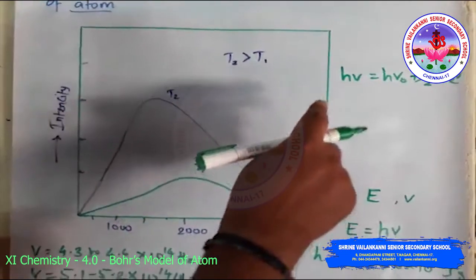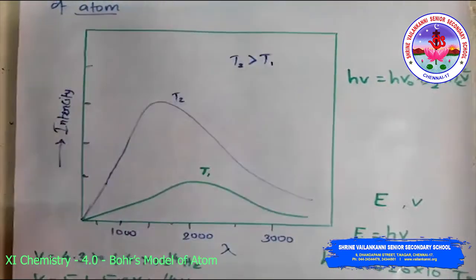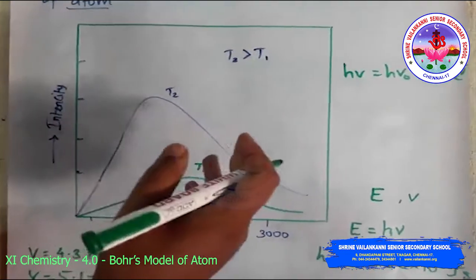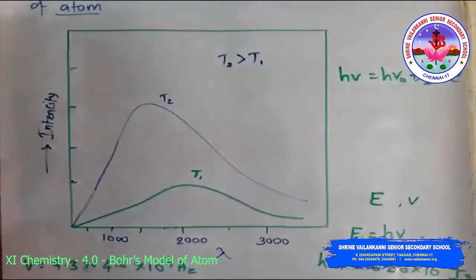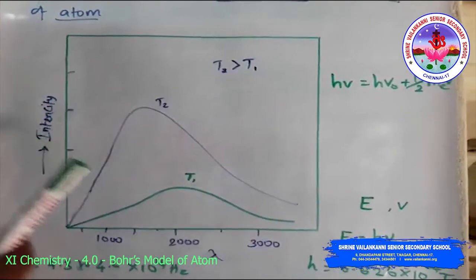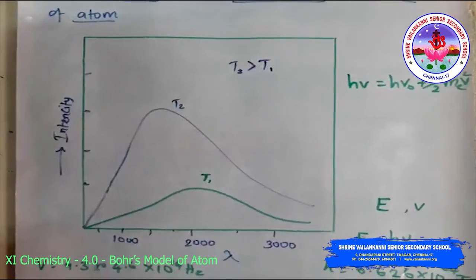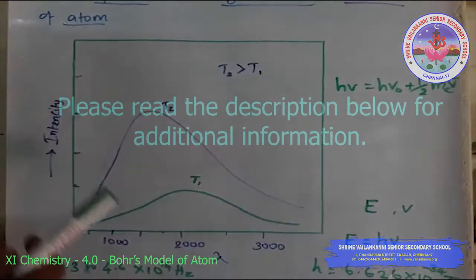Lastly, a more intense beam of light consists of a larger number of photons. Consequently, the number of electrons ejected is also larger compared to an experiment in which a beam of weaker intensity is employed. Next is the dual behavior of electromagnetic radiation.